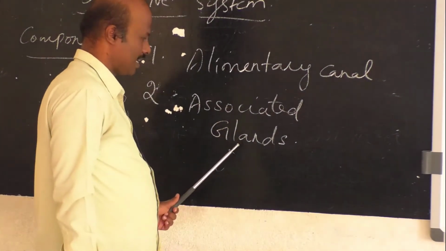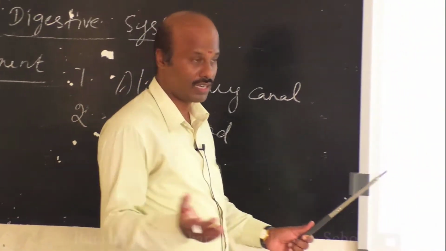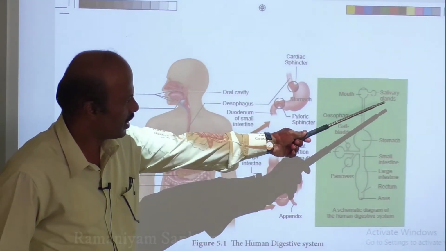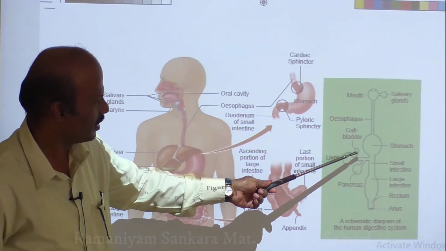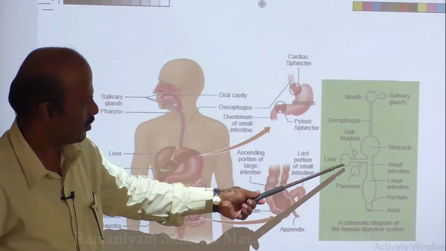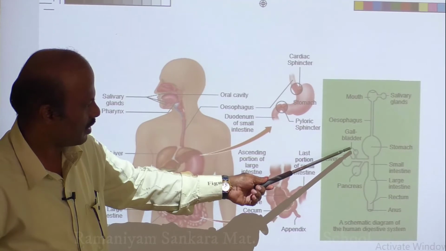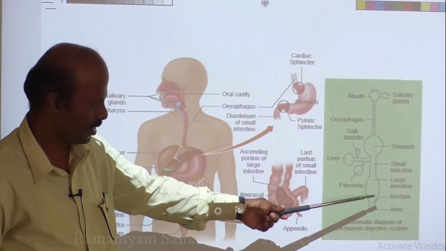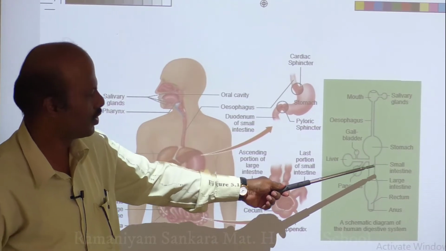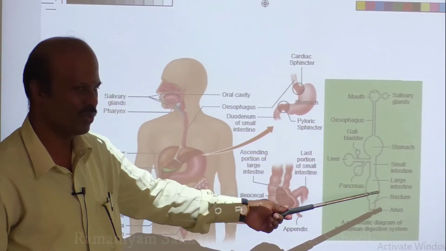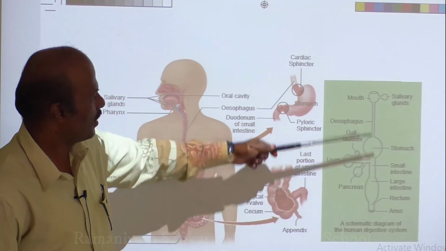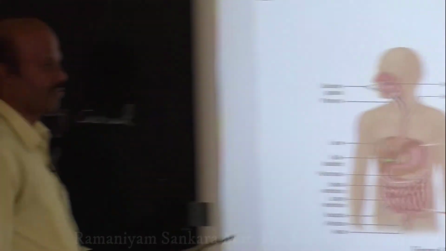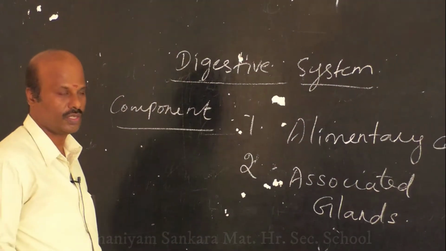Then what are the associated glands? There are various glands associated with this digestive tract. What are the glands? You see here, salivary glands, pancreatic glands, the gallbladder and liver glands, and glands present inside the small and large intestine. Some enzymes are also produced from the small intestine and large intestine, so they also have some glands. All these, the alimentary canal and associated glands, are the components of your digestive system.